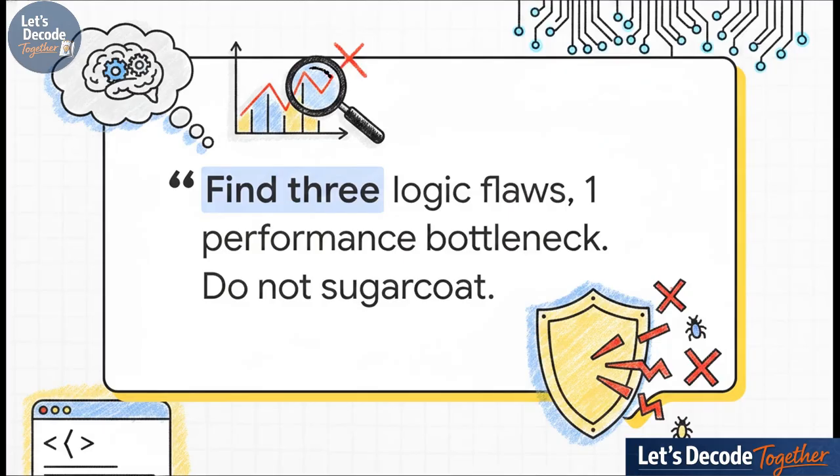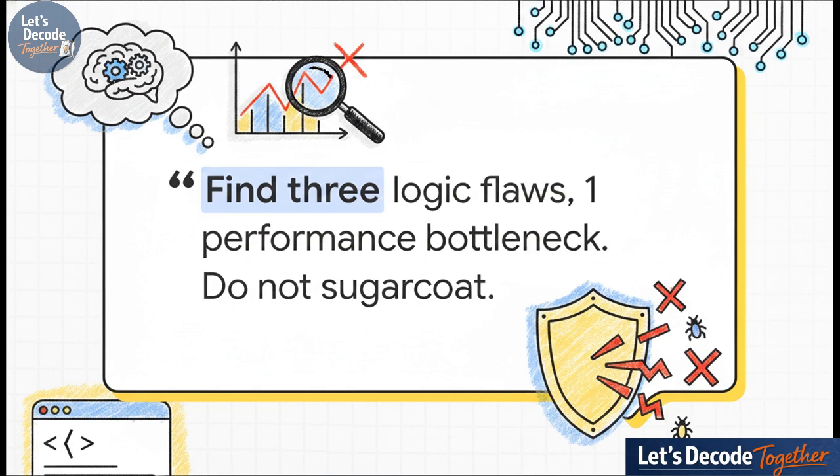And you literally hit the AI with this ruthless prompt. You tell it, "Forget that you wrote this, find 3 logic flaws, 1 performance bottleneck, and suggest 1 maintainability improvement. Do not sugarcoat." You're forcing it to critically review its own draft as if it were a principal engineer.